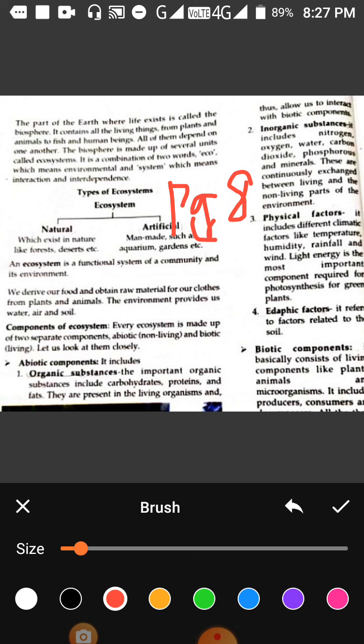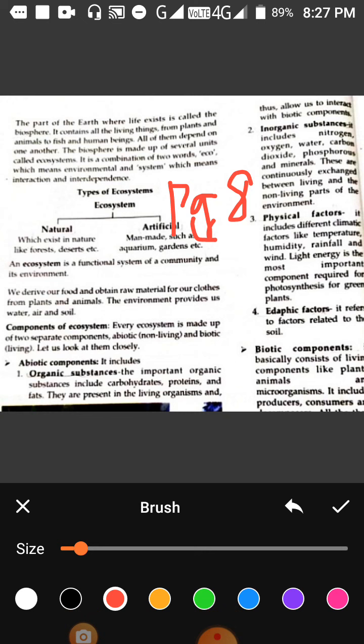It is made up of many units, and when many units of the biosphere combine, they make an ecosystem. Now what is an ecosystem? The word eco is related to the environment, and system. The ecosystem which is described in your book has two types: natural and artificial ecosystem.